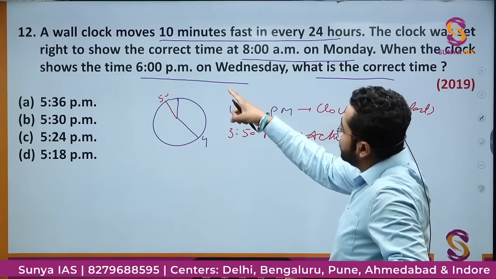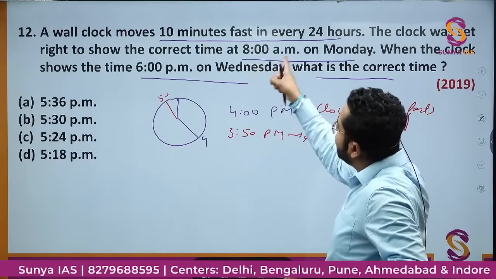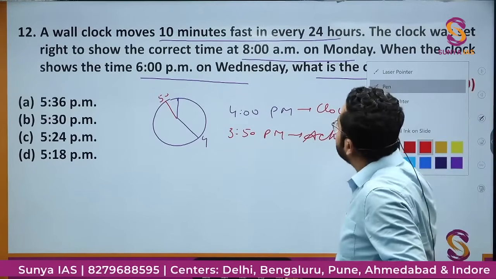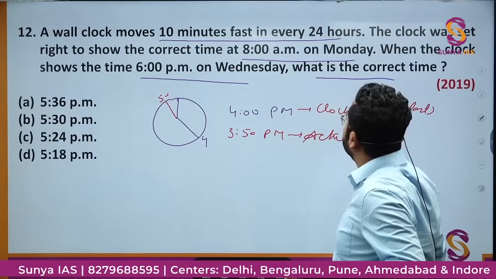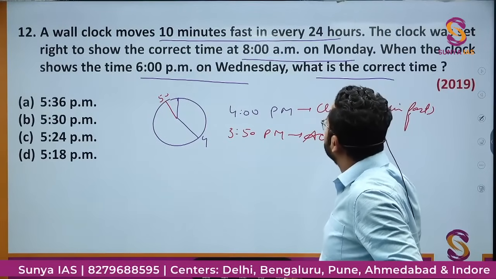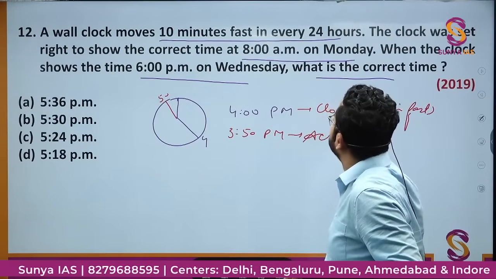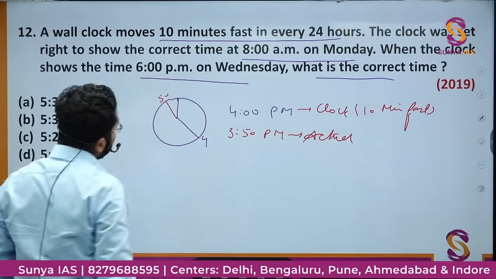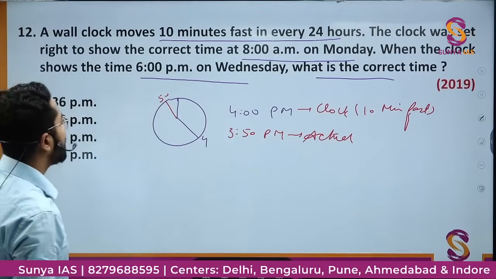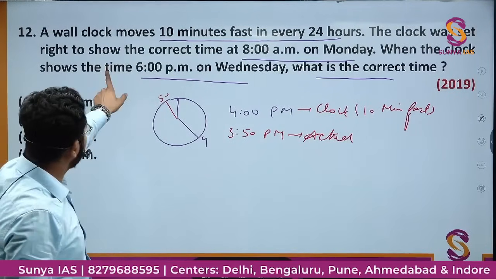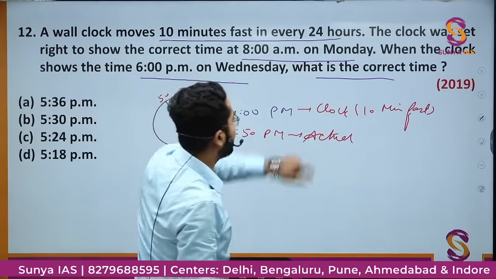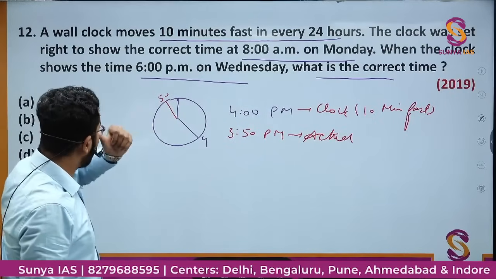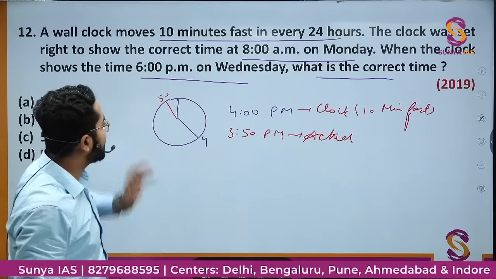It is saying that it moves 10 minutes fast in every 24 hours. So if I see 10 minutes fast in every 24 hours, that is, 24 hours में this is moving fast 10 minutes. अच्छा, it was showing the correct time at 8 a.m. on Monday, then 6 p.m. on Wednesday पे क्या पूछ रहा है? तो मैं देख लेता हूं 8 a.m. Monday से 6 p.m. Wednesday के बीच में how much time is there?